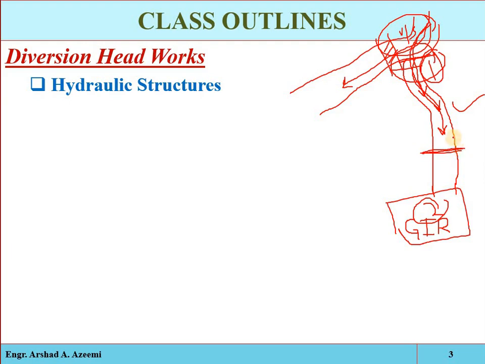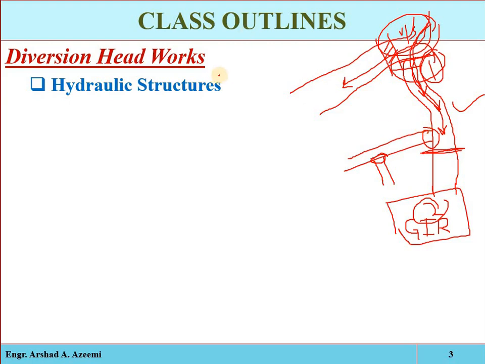If we are interested to monitor the flow, some monitoring and regulating structures will be required. And if we are taking out sub main canals from this main canal, or some distributary, again some outlet point will be required. For that purpose we will also have to study some other hydraulic structures.